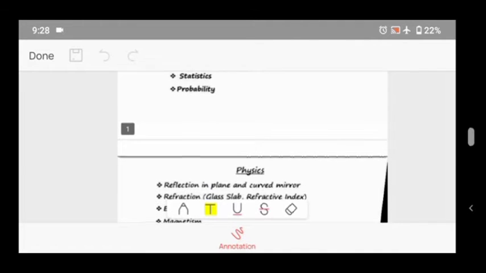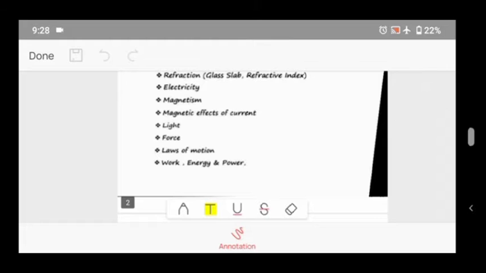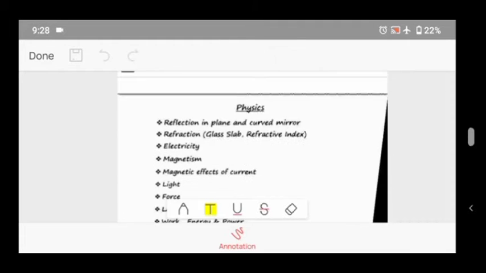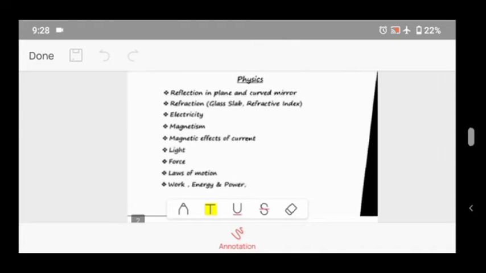Okay, so second is physics. Here also: reflection in plane and curved mirrors, reflection, glass slab, refractive index, electricity, magnetism, magnetic effect of current, light, force, laws of motion, work, energy and power. From these chapters only questions come. You have seen the papers of two years, so maybe you get some ideas. These are important topics.